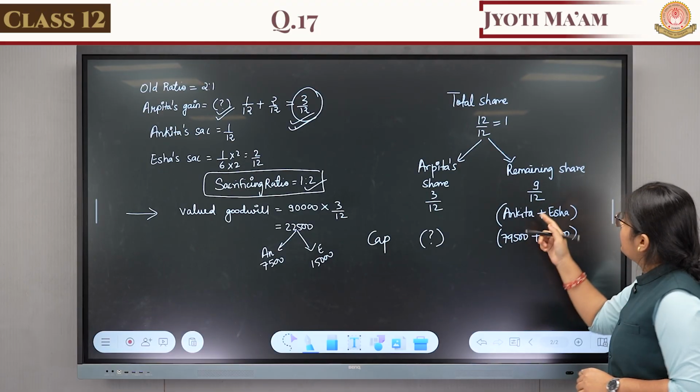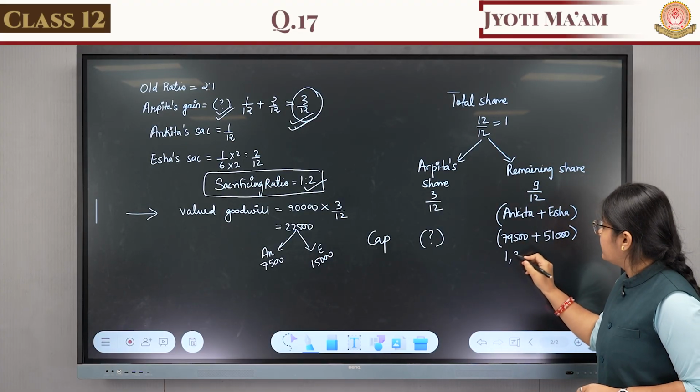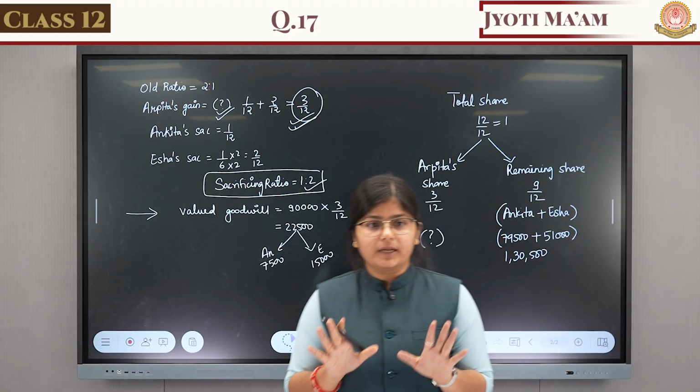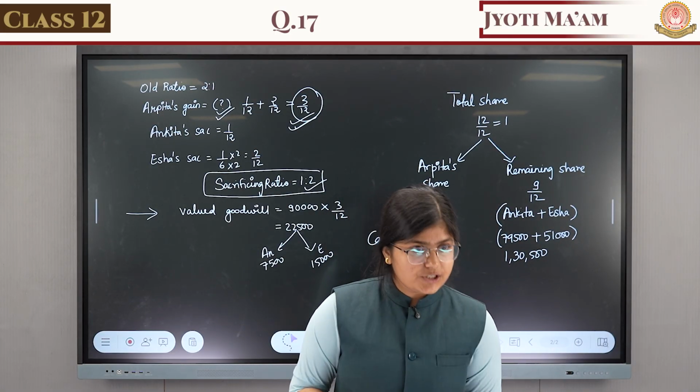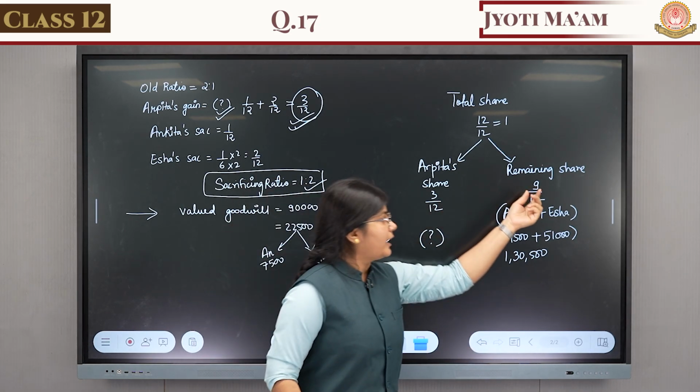So the total capital of the remaining share is 1,30,500, and the remaining share is 9 by 12.